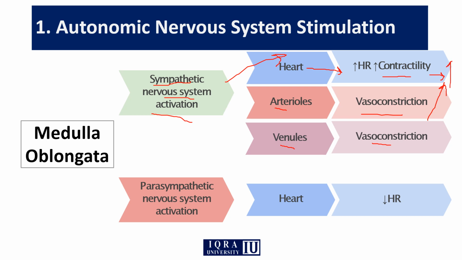Blood pressure यहाँ से increase होगा क्योंकि sympathetic nervous system की वजह से heart rate और heart की contractility increase होती है, जिससे blood pressure ज़्यादा होगा, और arterioles या arteries के अंदर vasoconstriction होगा, जिससे blood pressure ज़्यादा होगा. And the parasympathetic nervous system actually decreases the heart rate. This will decrease the heart rate, due to which the blood pressure will be decreased.